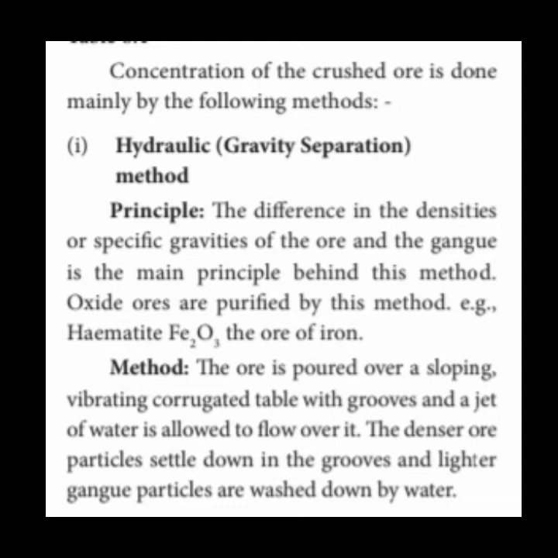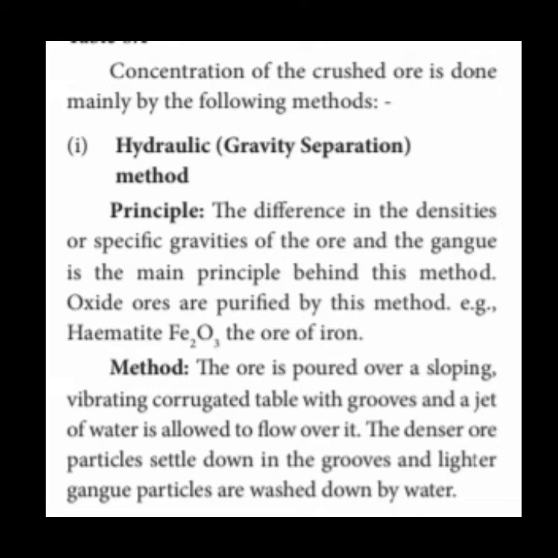The main principle involved here is the difference in density or specific gravity between the ore and the gangue particle. The ore has high density and the gangue particle has lighter density. So the lighter gangue particles are easily washed away with water, and the heavier ore particles remain in the grooves. This process we call the hydraulic method.